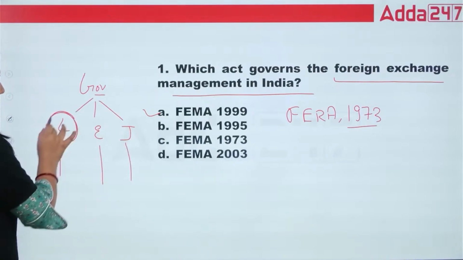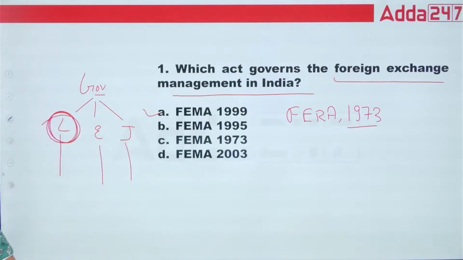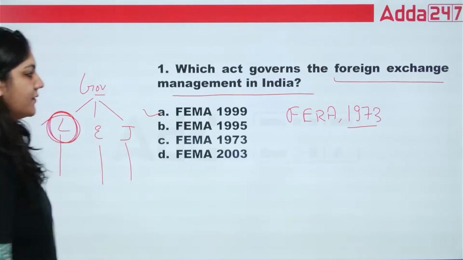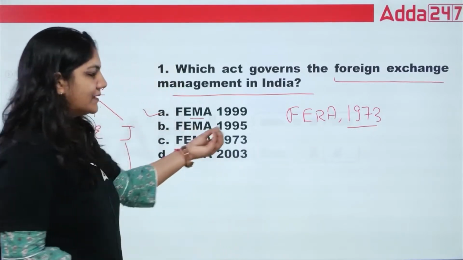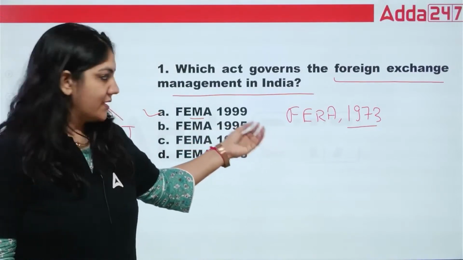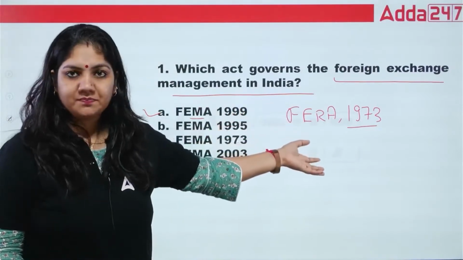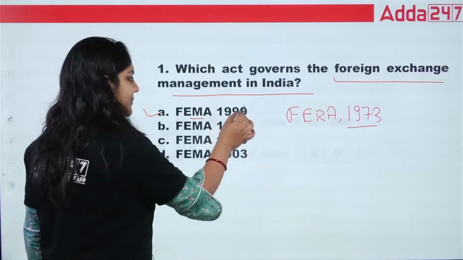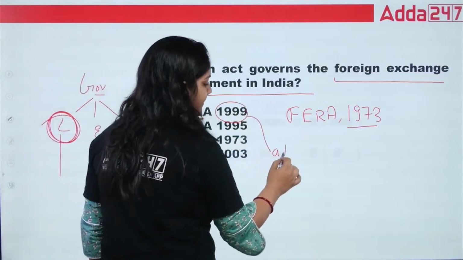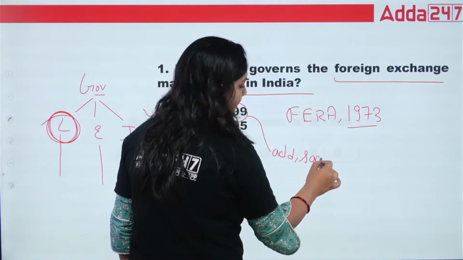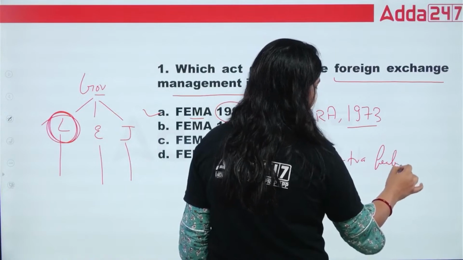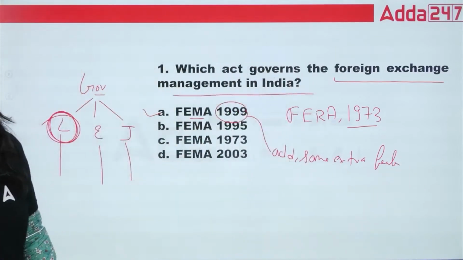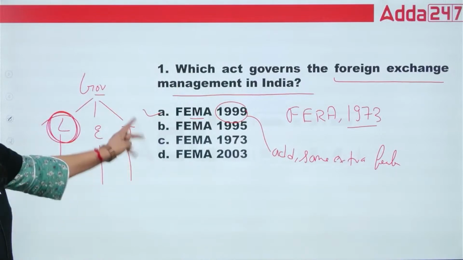So this portion, the legislature, always makes the law. So for the first one, this is the right answer. In the FERA, Foreign Exchange Regulation Act, and this is Management Act. Only the word we have just differentiated. This is management, this is regulate. But in this 1999 provision, we have just added some extra features in the FEMA Act. So this is the right answer.